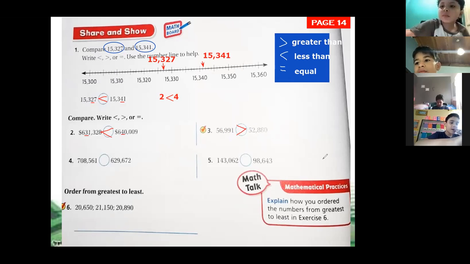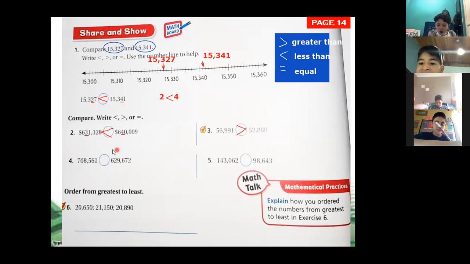Number 4, Alberto. 708,561 is greater, less, or equal than this amount? Greater, that's right. So we draw the greater sign.